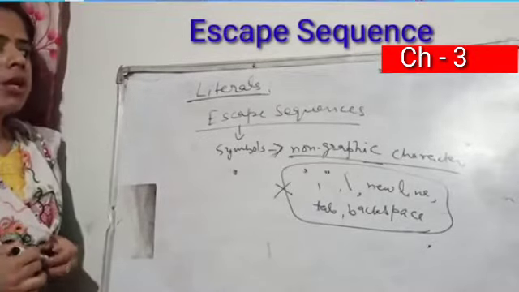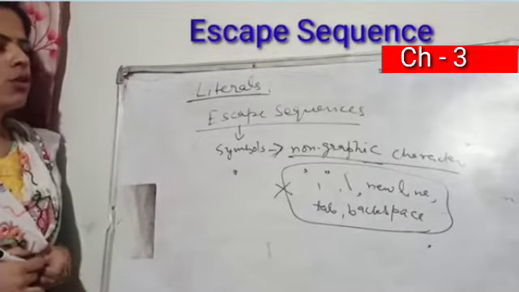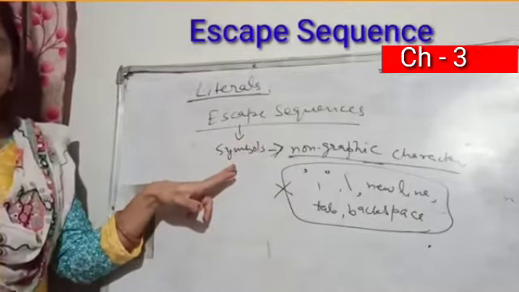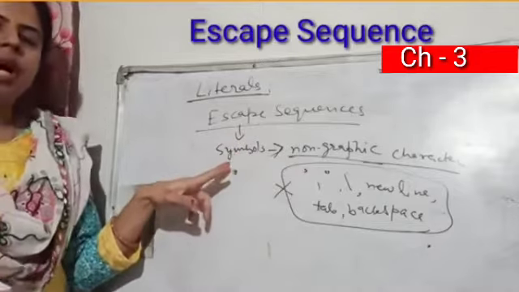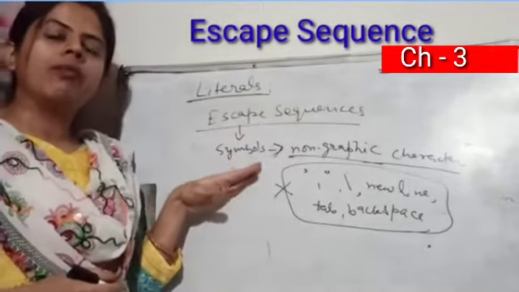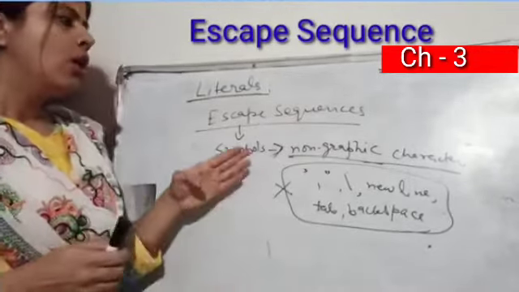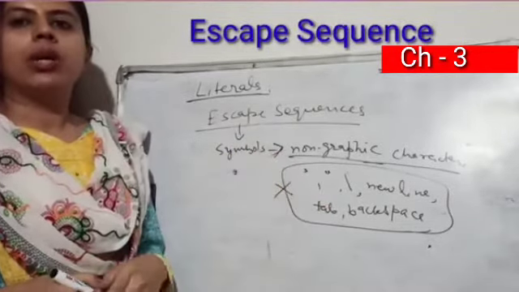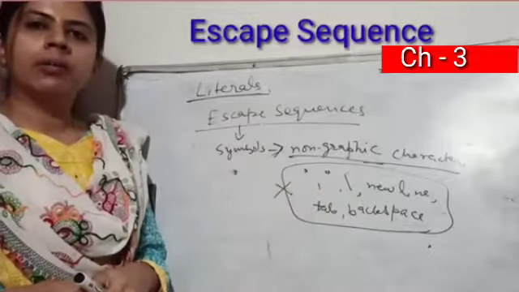But obviously there is a solution to it: the escape sequences. For these, the symbols are already defined and you just have to write those symbols in the program whenever you want them, and then they will be executed and added at the time of output.